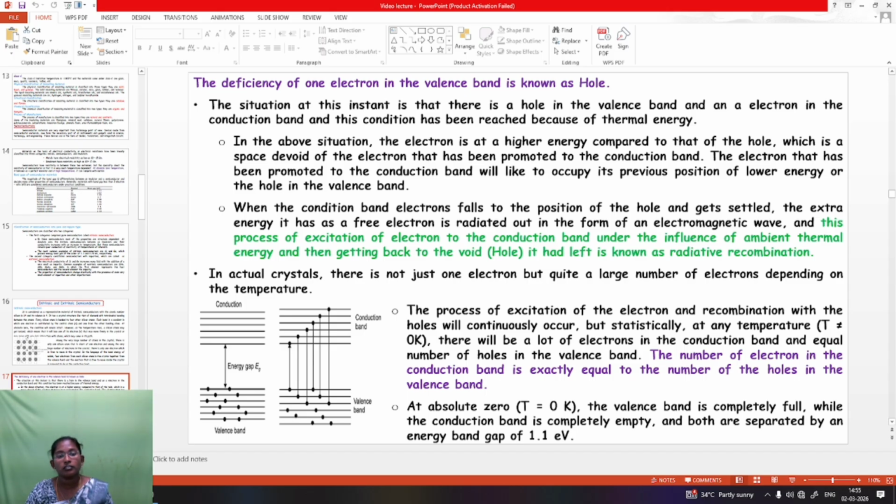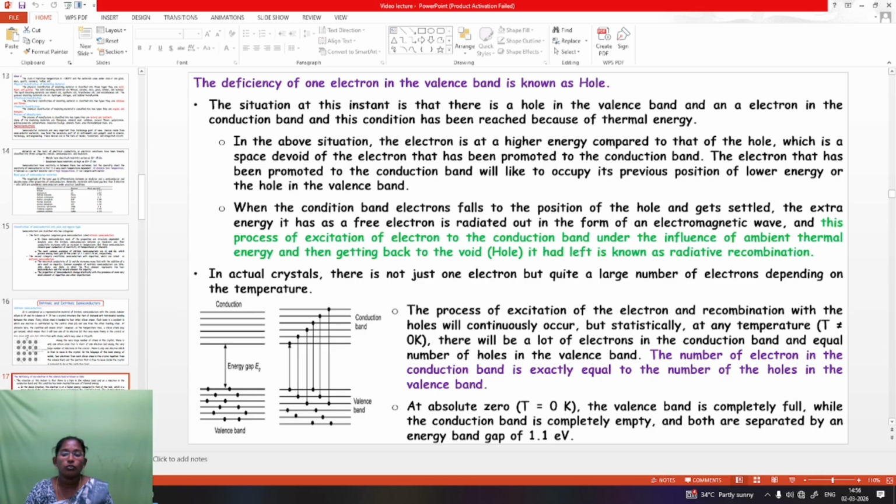In an actual crystal, there is not just one electron but quite a large number of electrons, depending on the temperature. The process of excitation of the electron and the recombination with the holes will continuously occur, but statistically at any temperature T not equal to 0 Kelvin, there will be a lot of electrons in the conduction band and an equal number of holes in the valence band. The number of electrons in the conduction band is exactly equal to the number of holes in the valence band.